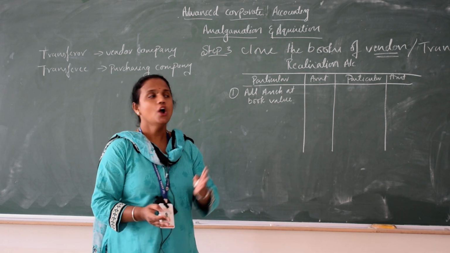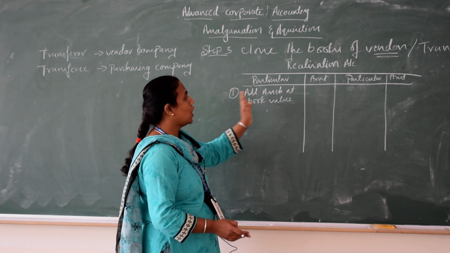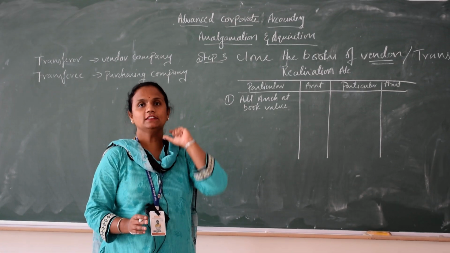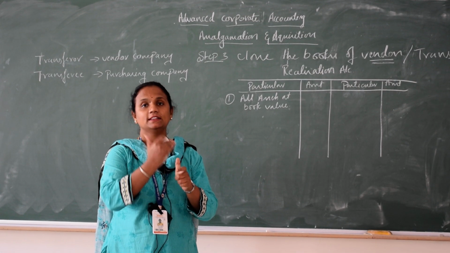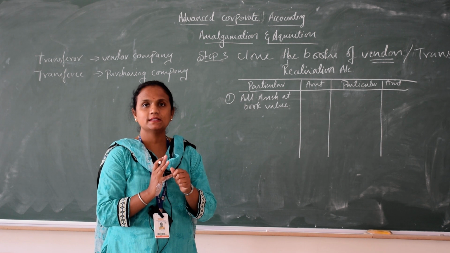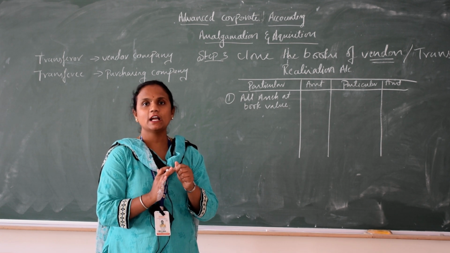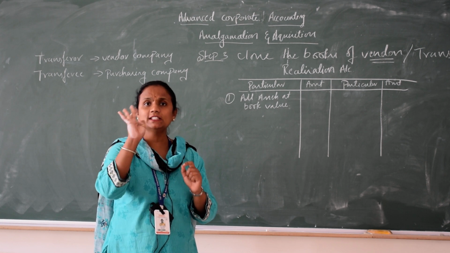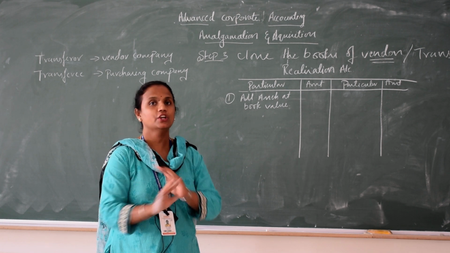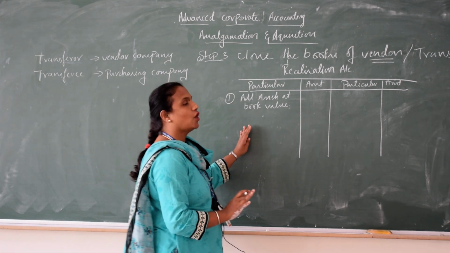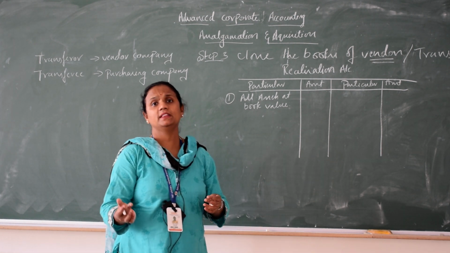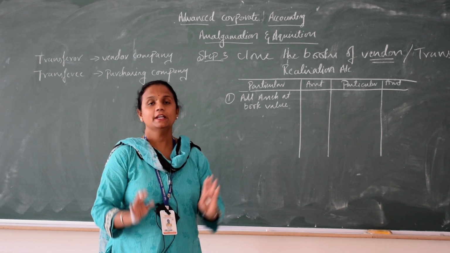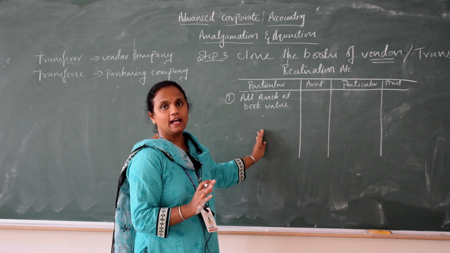Again I am repeating, in the realization account, consider all the assets at book value, but only one part you have to leave, that is miscellaneous expenses. Under that you will get preliminary expenses, profit and loss, underwriting commission, discount on issue of share and debenture. These four items, if they are there in your balance sheet, don't take. Other than that, take all the items. Whether in the adjustment they say we will consider this asset or we won't, don't refer to the adjustment. Simply transfer all the assets.